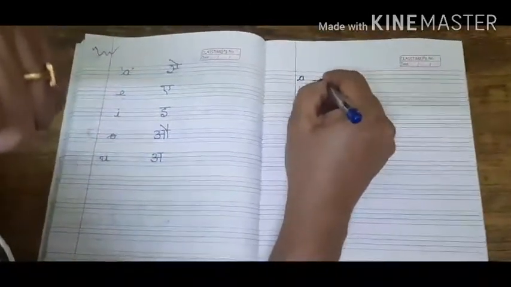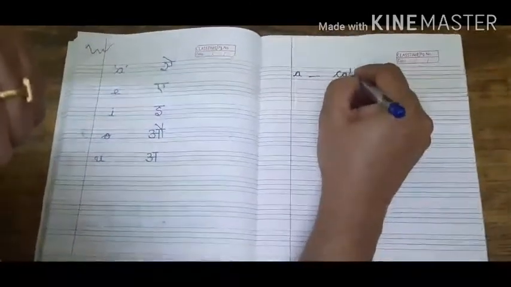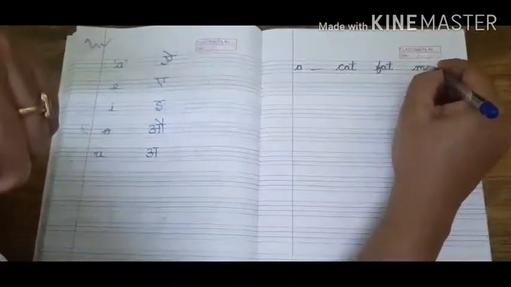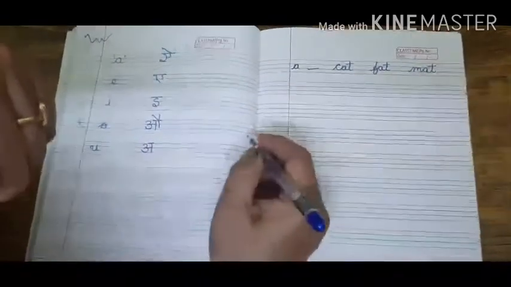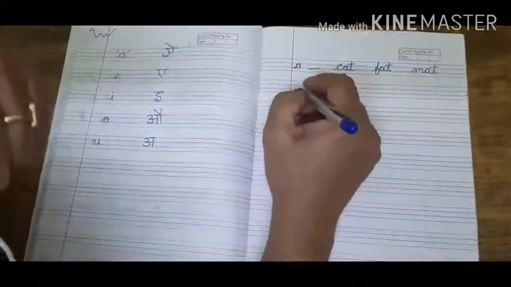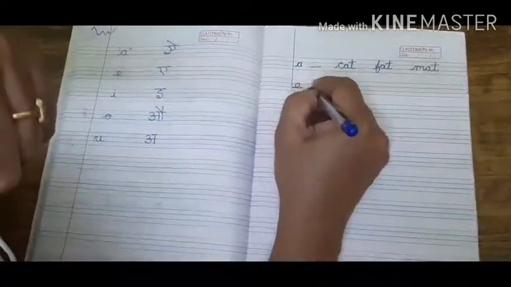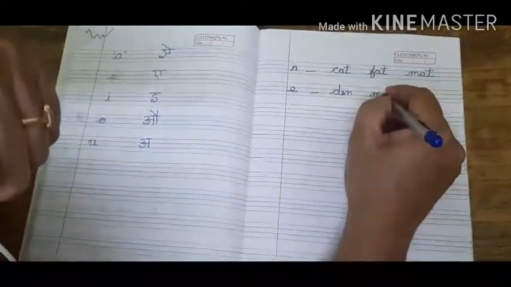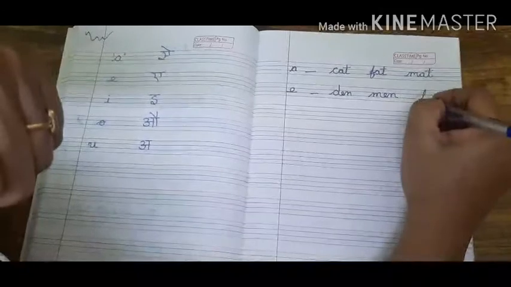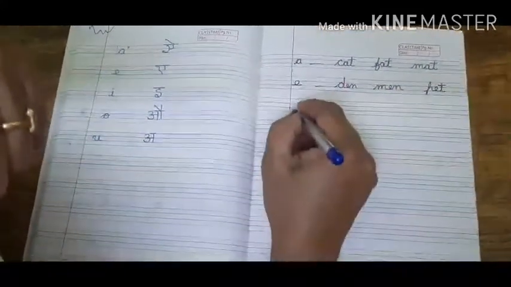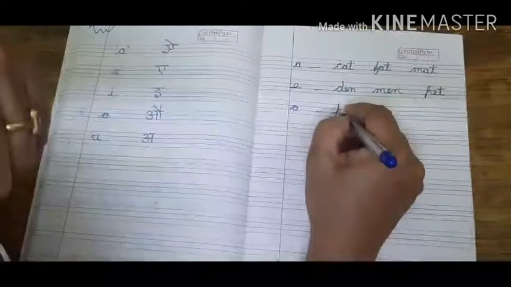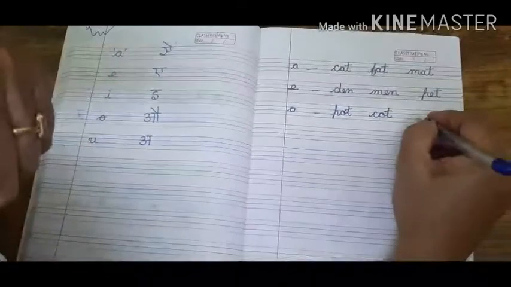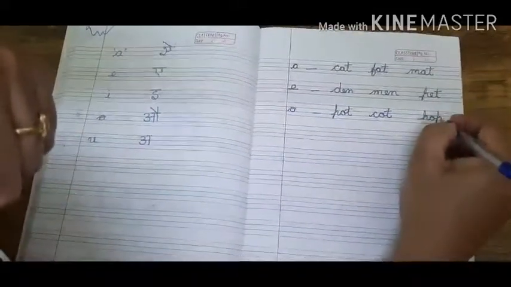Like for A, we have CAT, cat, FAT, fat, MAT, mat. There can be so many other words, but here I am giving you examples of only 3 words. E: DEN, den, MEN, men, PET, pet. O: POT, pot, COT, cot and HOP, hop.